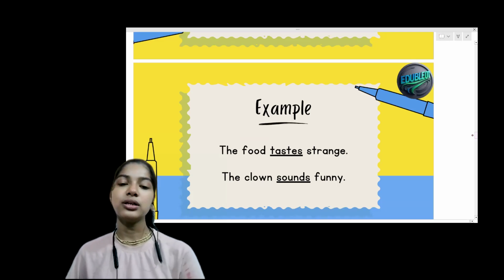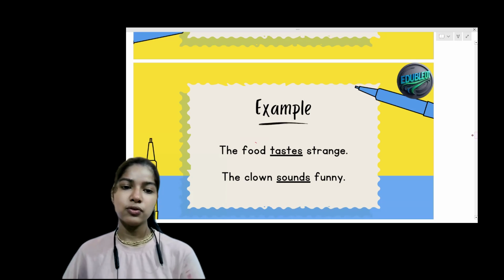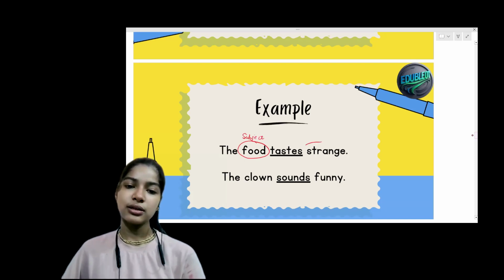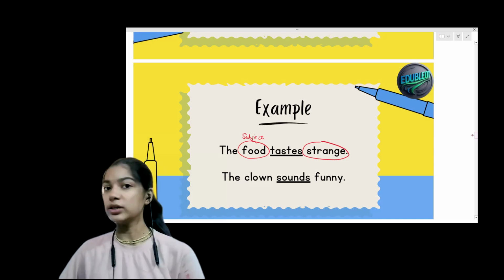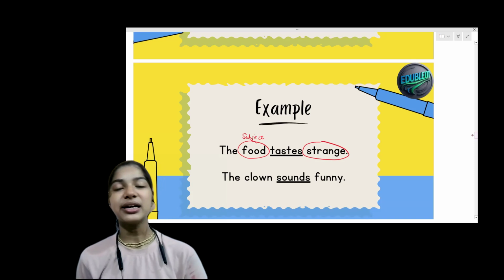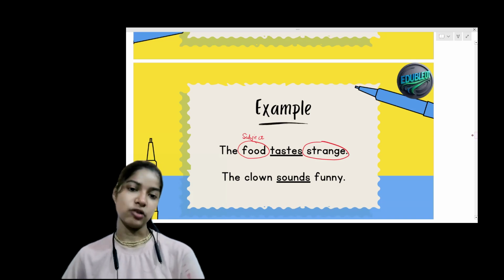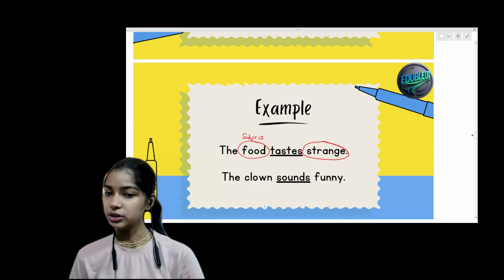The food tastes strange. Food is the subject. Strange is the condition of the food. It is not any state of being, but a condition, right? State of being is always an emotion.